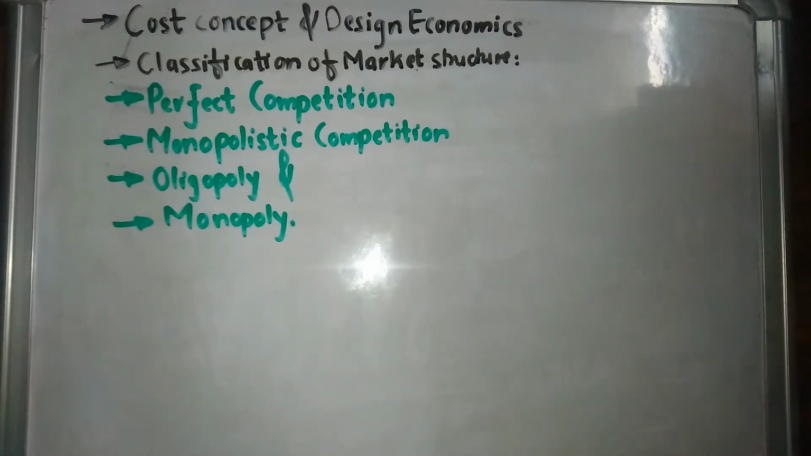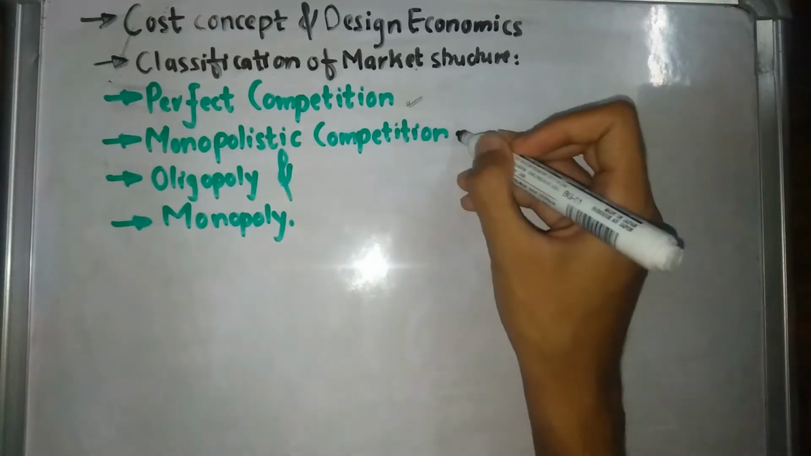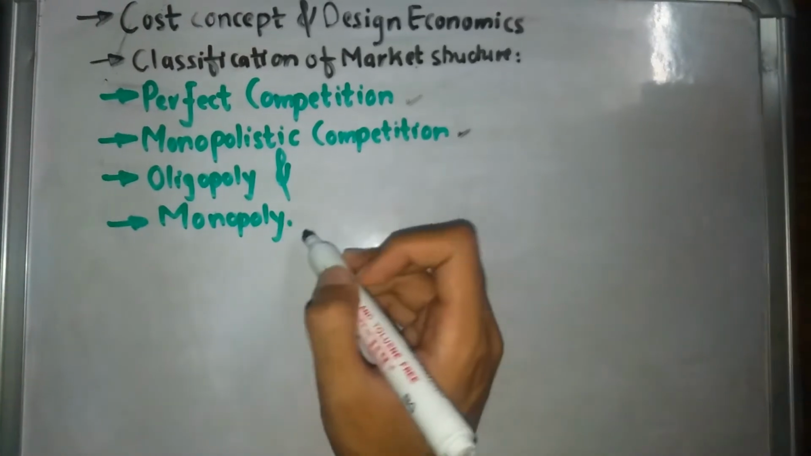In this lecture video, under our chapter of cost, concept and design economics, we are going to talk about classification of our market structure, specifically our classification of economic market structure. So our economic market structure can be classified as perfect competition, monopolistic competition, oligopoly and monopoly.